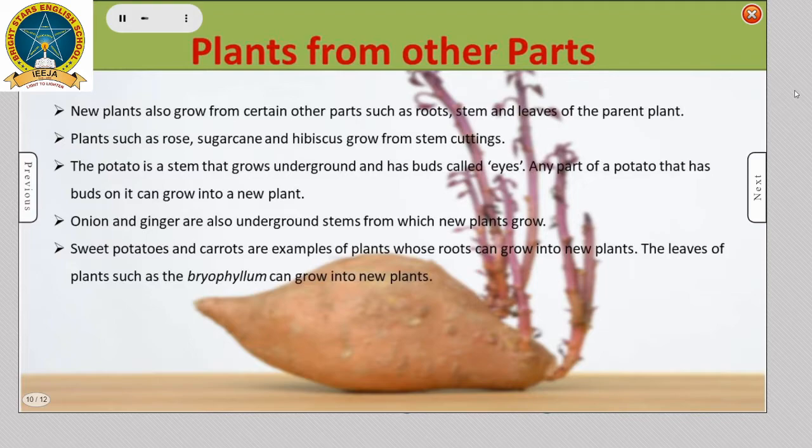Plants from other parts. New plants also grow from certain other parts such as roots, stem, and leaves of the parent plant. Plants such as rose, sugarcane, and hibiscus grow from stem cuttings. The potato is a stem that grows underground and has buds called eyes. Any part of a potato that has buds on it can grow into a new plant. Onion and ginger are also underground stems from which new plants grow. Sweet potatoes and carrots are examples of plants whose roots can grow into new plants. The leaves of plants such as the bryophyllum can grow into new plants.